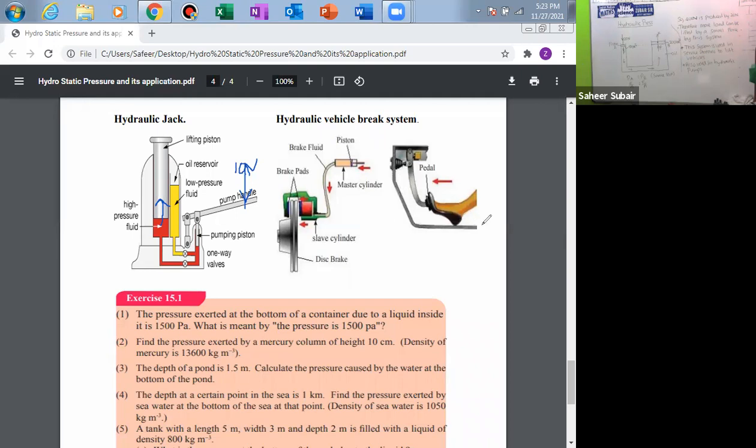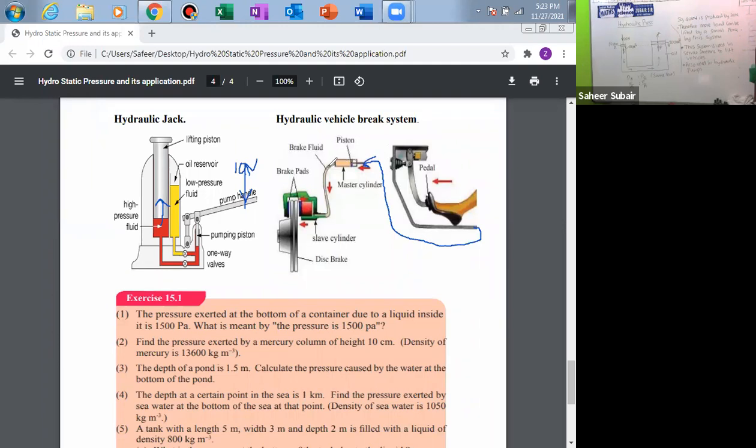The liquid is there inside of this tube. Then that liquid comes this way through the pipeline and presses this one.